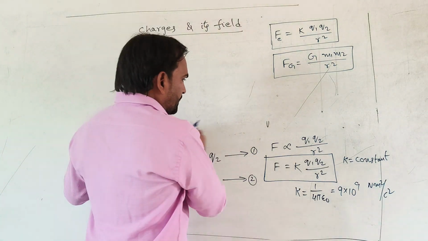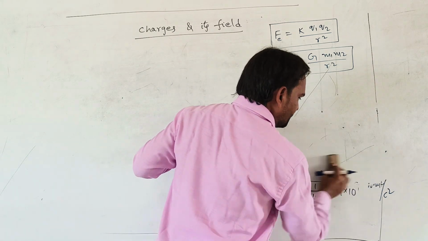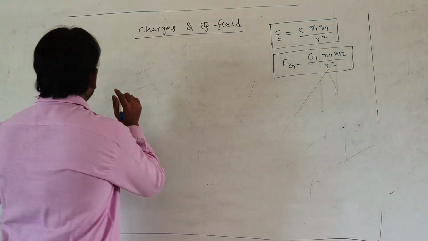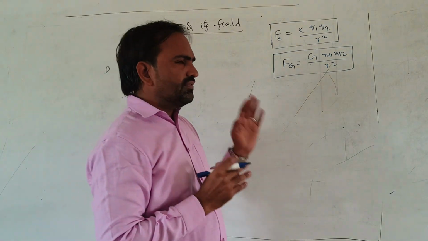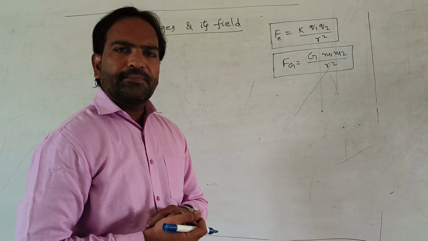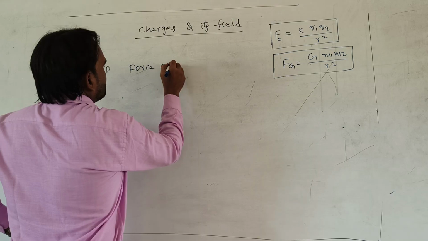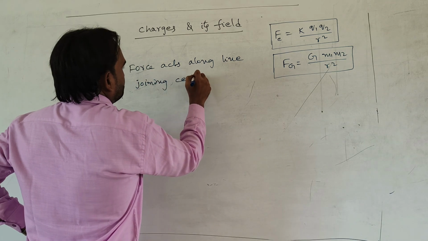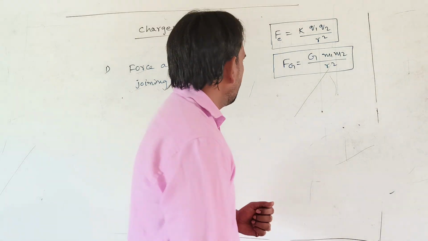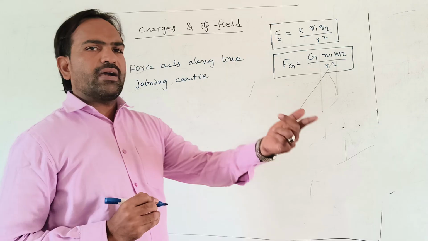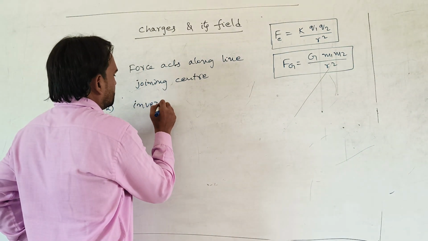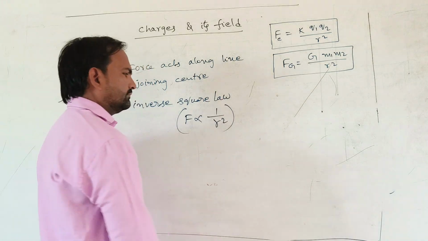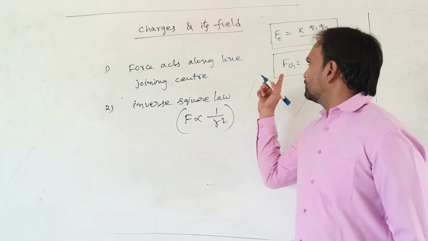The first similarity is that in both situations the force acts along the line joining the centers. The second is the inverse square law: F is proportional to 1 by R square. These are the similarities between these two formulas.